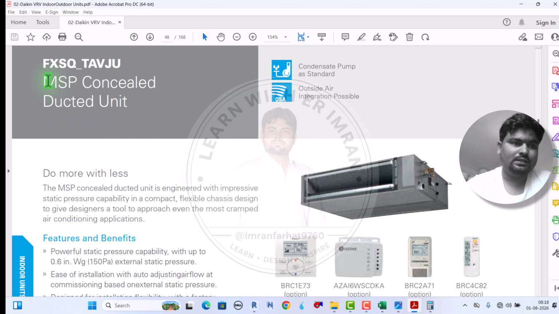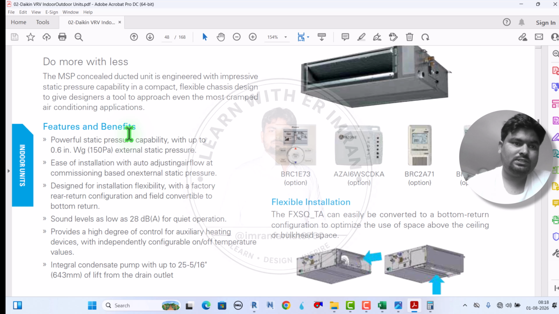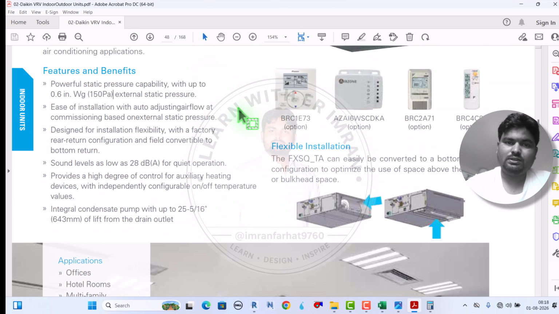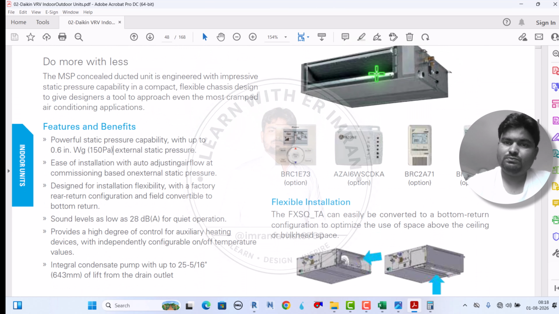And for the medium static pressure, how much static pressure can we go, like 0.6 inch water gauge, which means 150 Pascal we can go, while installing this type of unit. So 150 is enough. We are going to select this one.